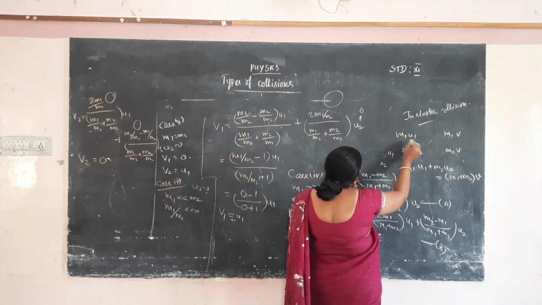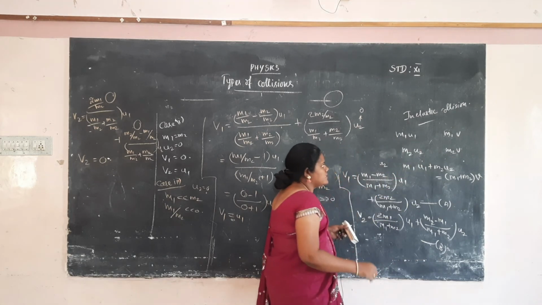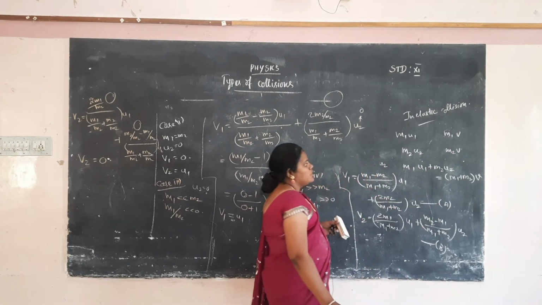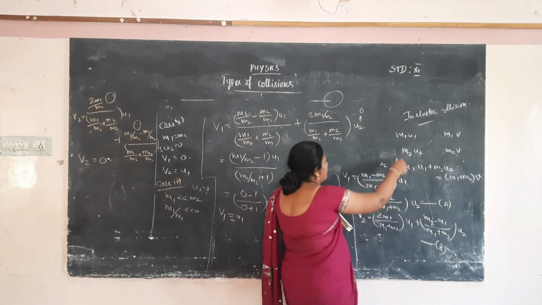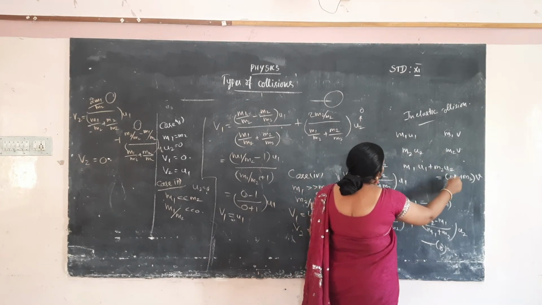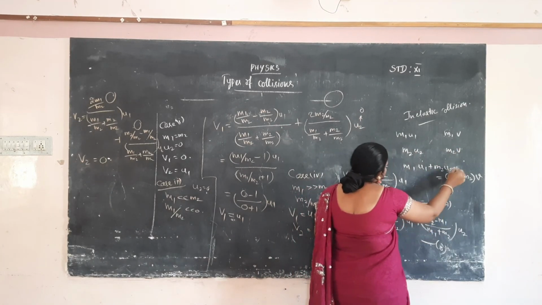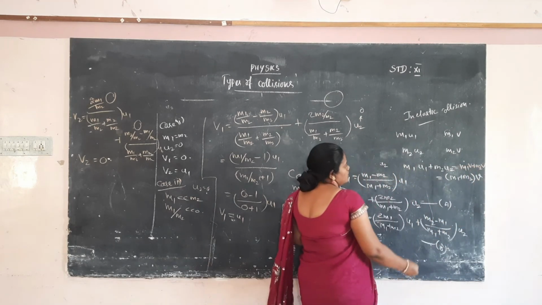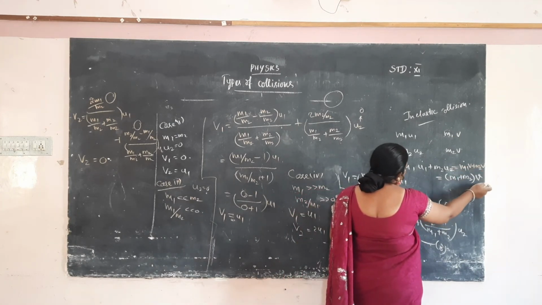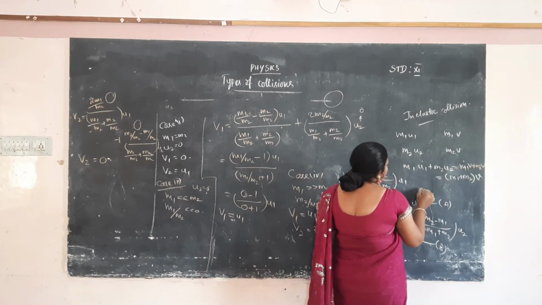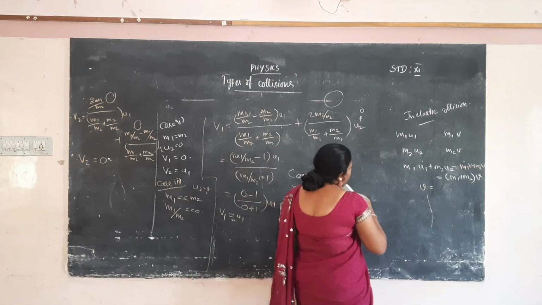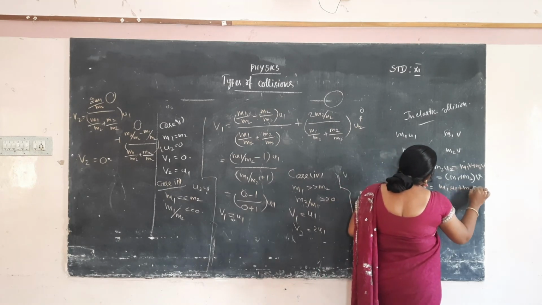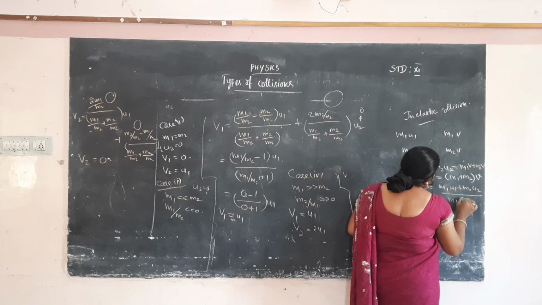So m1 with u1, and m2 with u2; the final momentum of the particles is m1 v plus m2 v. According to the law of conservation of momentum, m1 u1 plus m2 u2 is equal to m1 v plus m2 v. Here v is common, so taking v as common, we get m1 plus m2 into v. To calculate v, v is equal to m1 u1 plus m2 u2 divided by m1 plus m2.